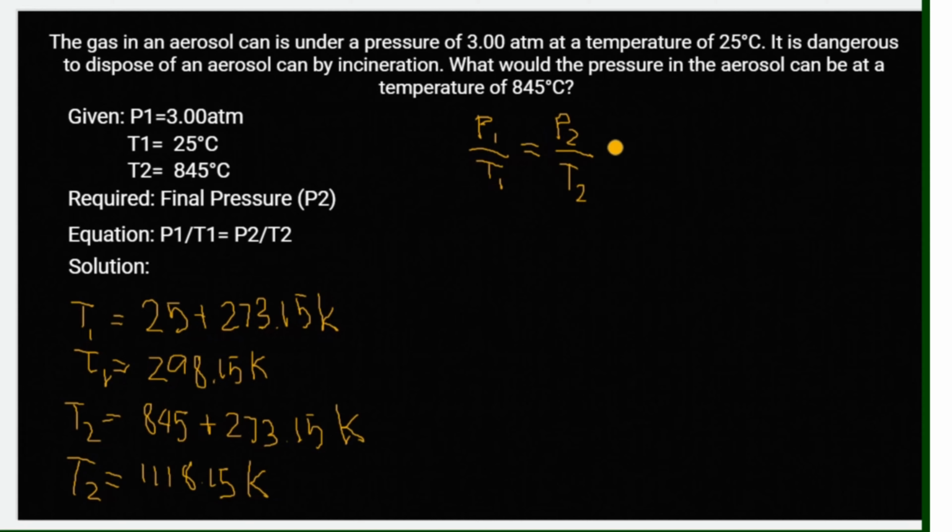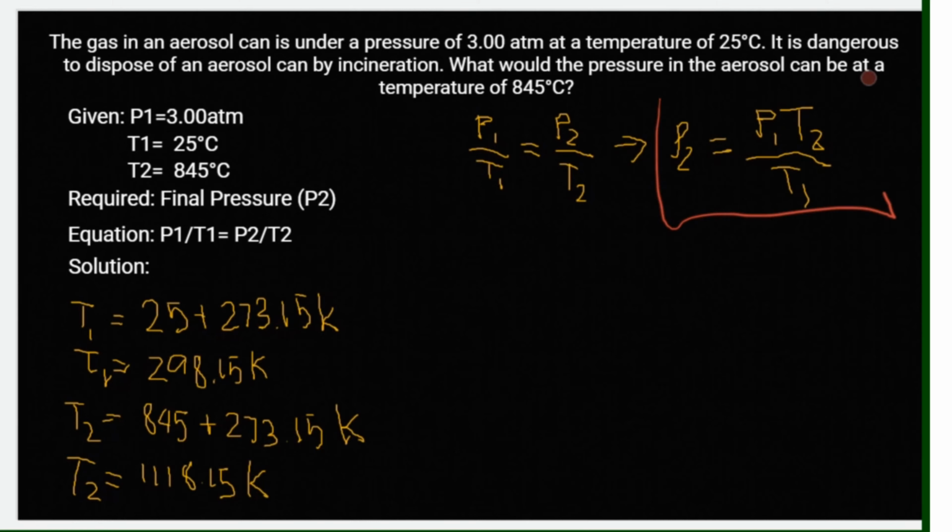So our derived equation will be final pressure is equal to, okay, remember we will be transferring this here. So we have P sub 1 or initial pressure times final temperature in Kelvin over initial temperature in Kelvin. So ito na ngayon yung ating derived equation to find the final pressure.